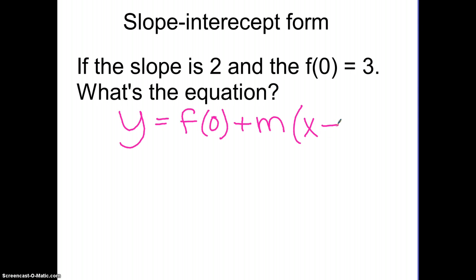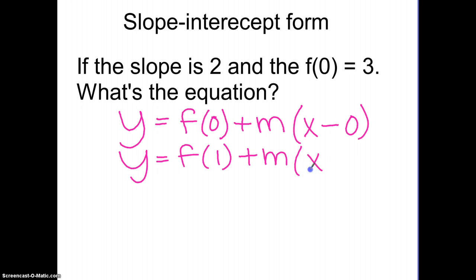I didn't mean to put 0, but I guess I could put 0 here. We could also say this is f of 1 plus m times x minus 1. This is what I've had written on the board forever. And so the letter we use for slope is m. And so we know m is 2.